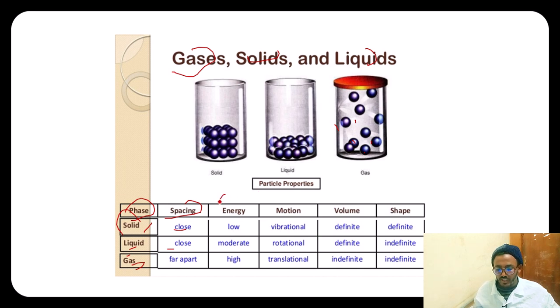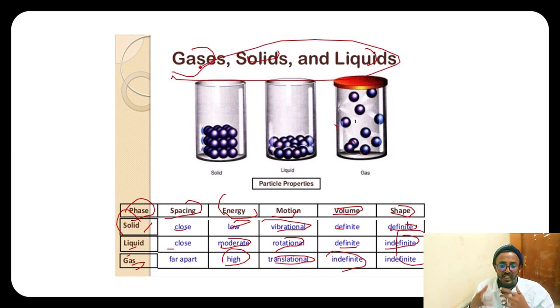In terms of energy, solids have low energy, liquids moderate, and gases high energy. In terms of motion, in solids it's vibrational, in liquids rotational, and in gases translational. Volume is definite for solids and liquids, but indefinite for gases. In terms of shape, solids have definite shape, but liquids and gases have indefinite shape. So this is the overall difference between gas, solid, and liquid, the three states, considering the spacing, the energy, the motion, the volume, and the shape.